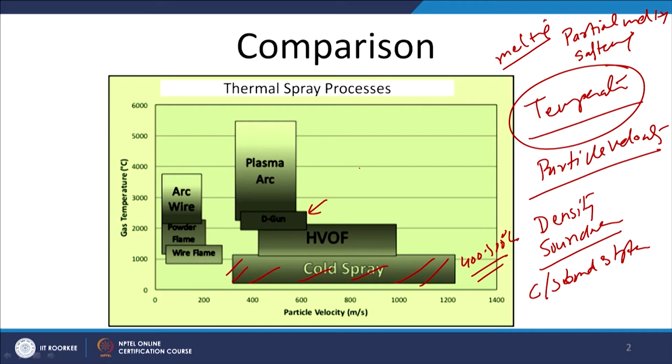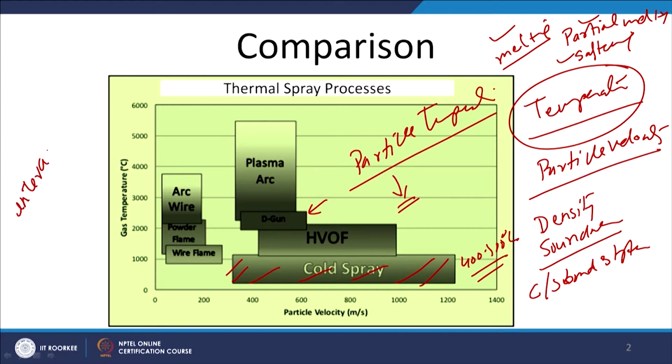But these are the flame temperatures. The particle temperature in all these cases will be lesser, and the higher the flame temperature, the greater will be the particle temperature, leading to either melting, partial melting, or softening tendency. But apart from these, there will also be a tendency for interactions of the material which is being sprayed with the gases which are present. This will affect the soundness, especially with regard to inclusion formation.